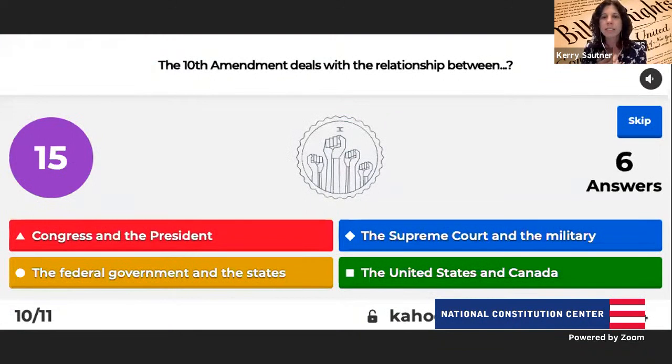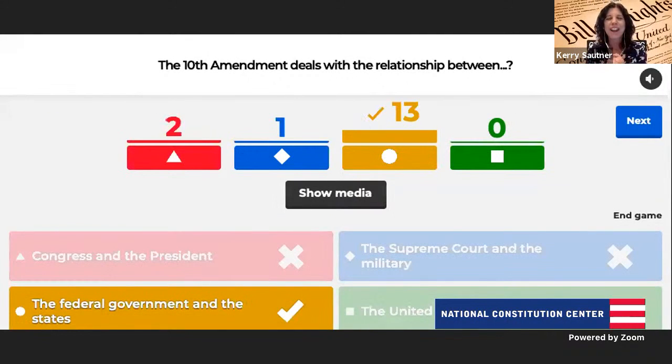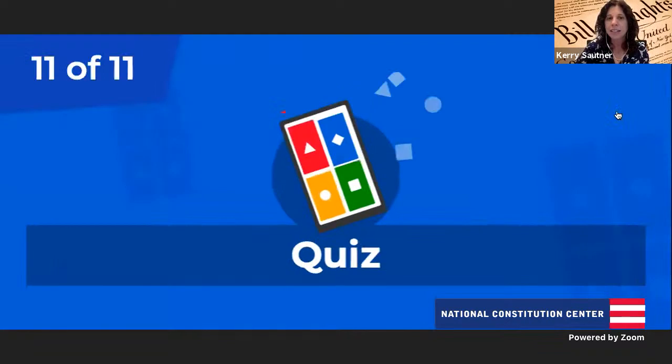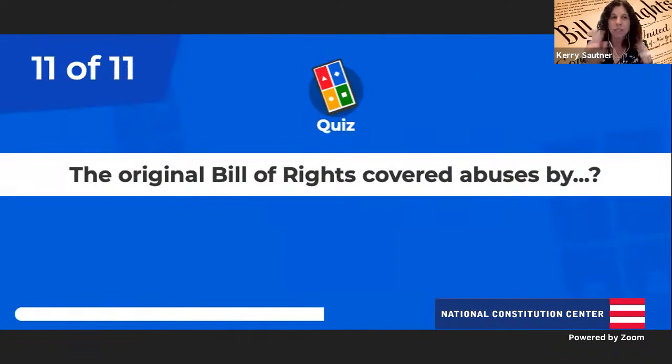Okay, the 10th Amendment deals with the relationship between which two groups? Is it Congress and the president? Is it the federal government and the state governments? Is it the Supreme Court and the military? Or is it United States and Canada? Always makes me want to laugh when I say it. So which two groups? Very good. The 10th Amendment's all about that relationship between the federal government and the states. Really, really important. And last but not least question, here we go, and then we'll see who's the winner.